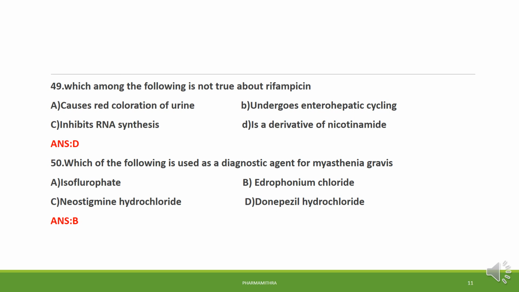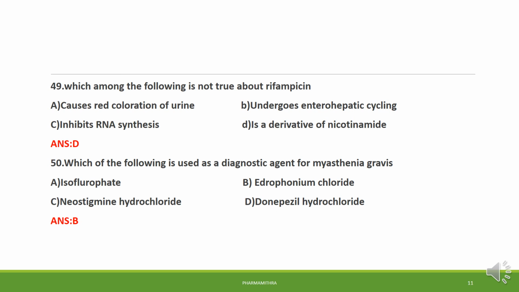Question number 50. Which of the following is used as a diagnostic agent for myasthenia gravis? We know myasthenia gravis is an autoimmune disease due to the development of antibodies, and that may result in muscle weakness. Edrophonium is a reversible anticholinesterase that is used for diagnostic purposes. The various diagnostic tests for myasthenia gravis include the ameliorative test and provocative test.